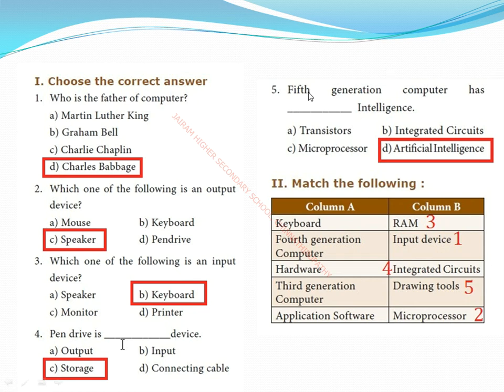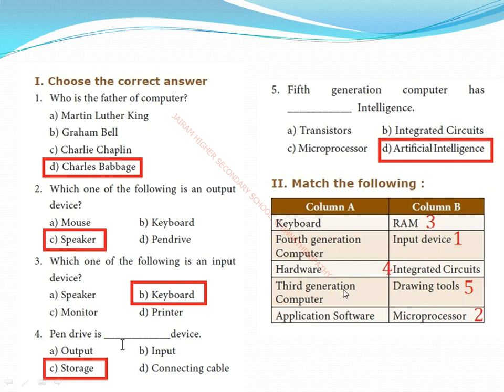So next, we have discussed the fifth generation in the previous slide. Fifth generation computers have dash intelligence, artificial intelligence. Okay. So next one, keyboard. Keyboard is an input device. So next, fourth generation computers used integrated circuits. So next one, hardware belongs to RAM. What is the meaning of RAM? You know. Random access memory. Because when the CPU runs, all the instructions are fetched from where? From RAM. So hardware belongs to RAM.